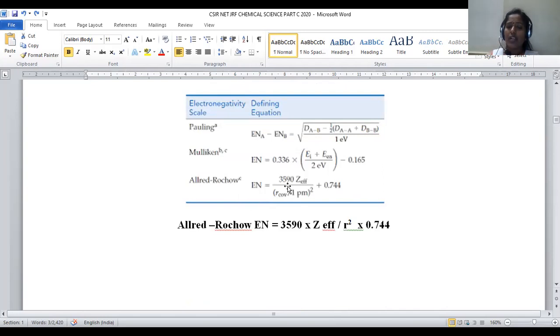Electronegativity is equal to 3590 Z effective divided by r covalent, the covalent radius of the atom in picometers, whole squared, plus 0.744. Okay, so this is the formula for Allred-Rochow electronegativity measurement. It can be written in another form also.